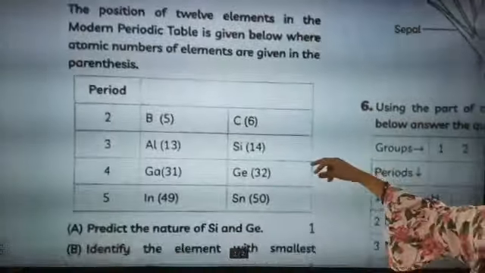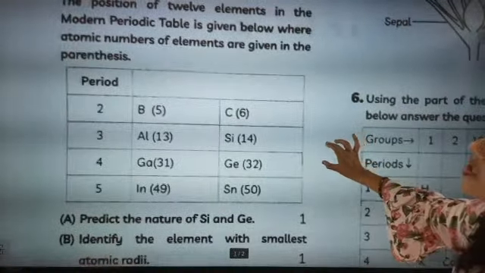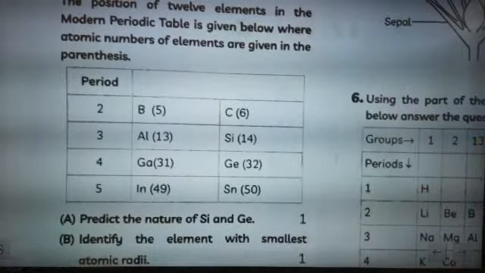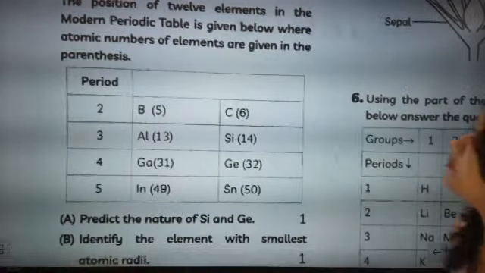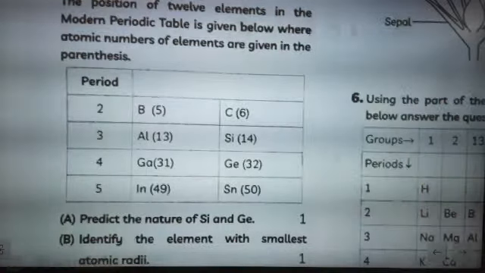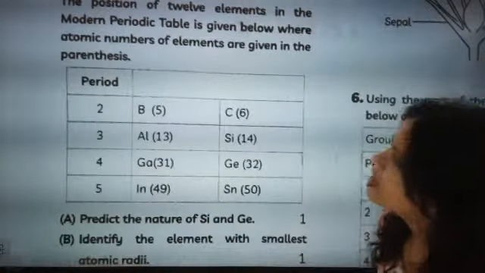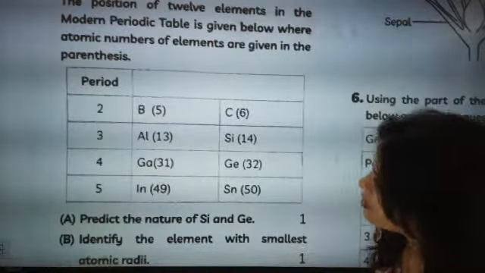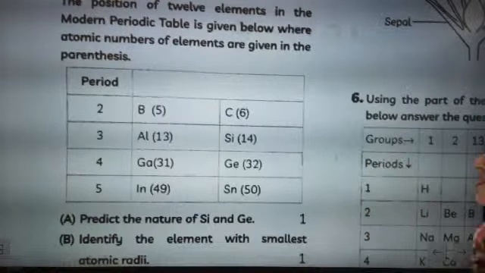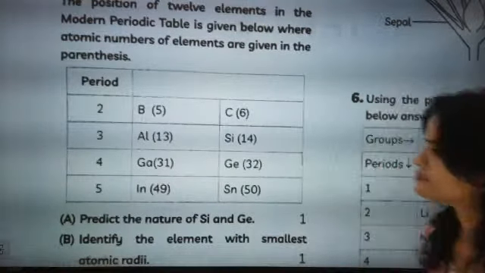Now see this question and answer the question. The question is, the positions of 12 elements in the modern periodic table are given below, where the atomic numbers of the elements are given in parentheses. So now atomic number is also given. Predict the nature of silicon and germanium.